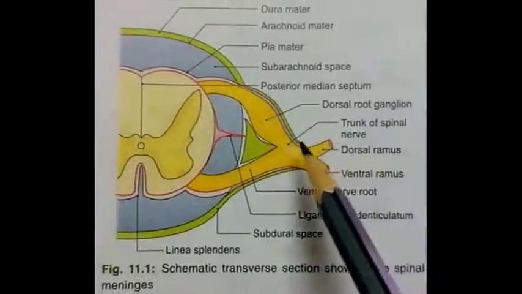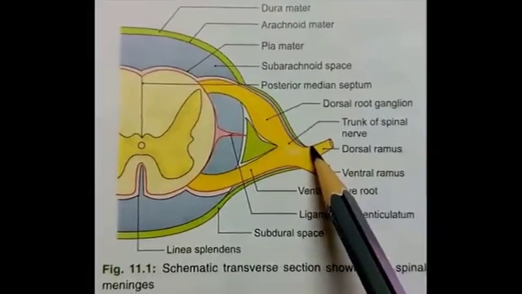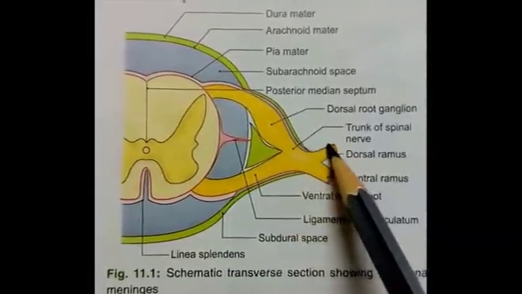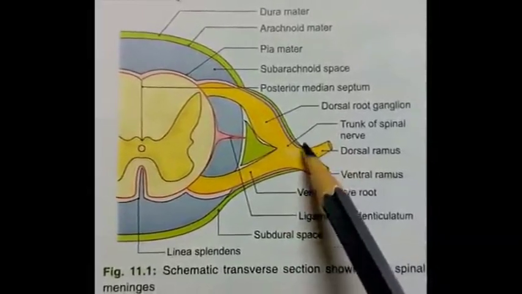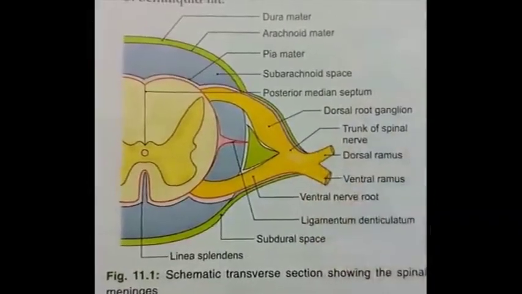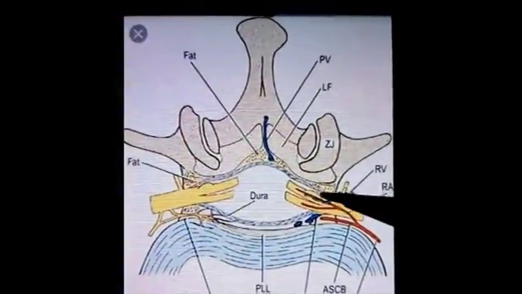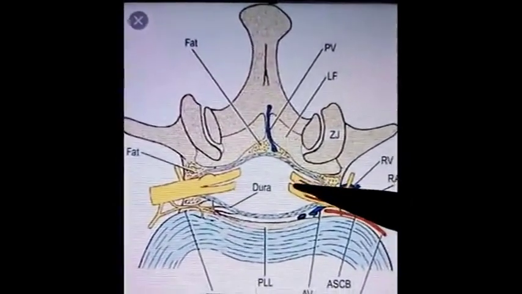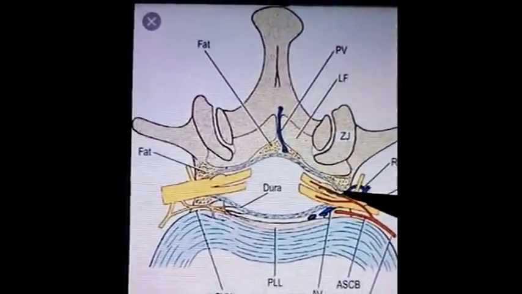Epineurium is the outermost layer of dense connective tissue surrounding a peripheral nerve. So dura mater merges with the epineurium when the nerve leaves the intervertebral foramen. Contents of the intervertebral foramen are the ends of nerve roots.